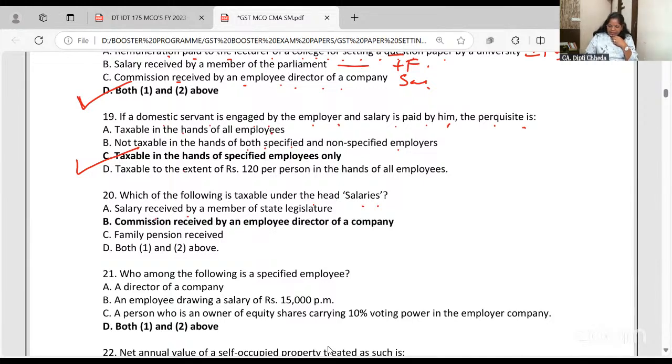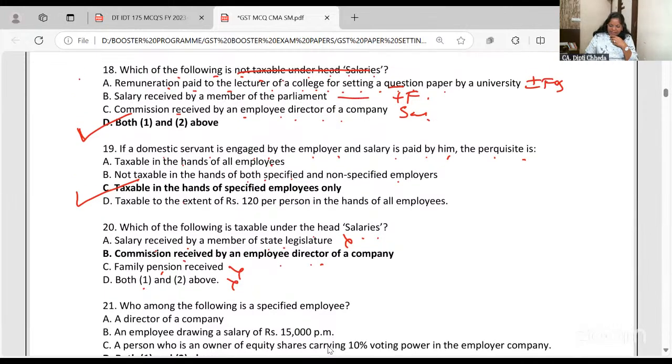Salary received by a member of the legislature, no, that will go under other source. Family, other. 1 and 2, no. Commission received by employee director, this is it. So much knowledge is revised that if a director of a company is getting commission as a part of employee salary from the company, it will be taxable under salary, even though we call it commission paid to directors.